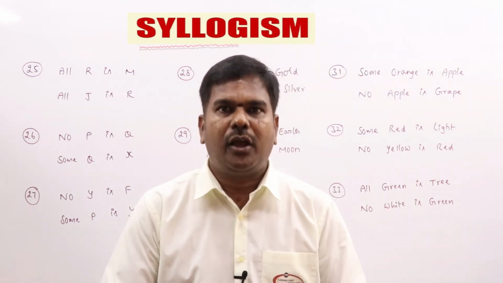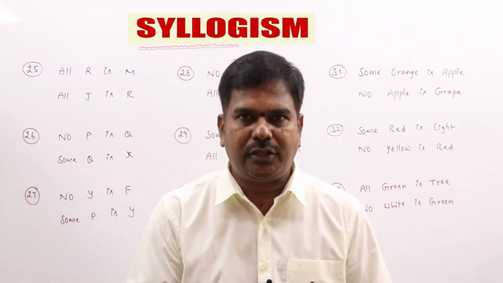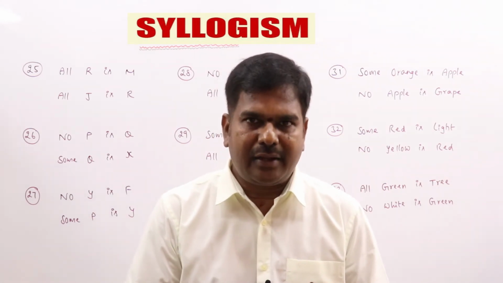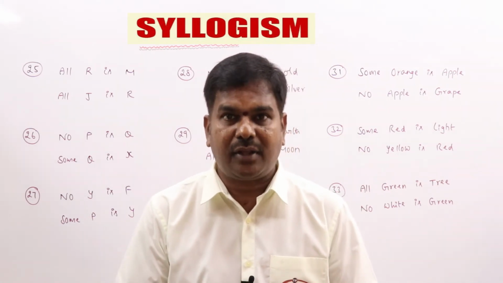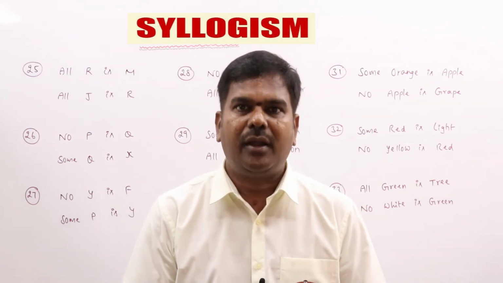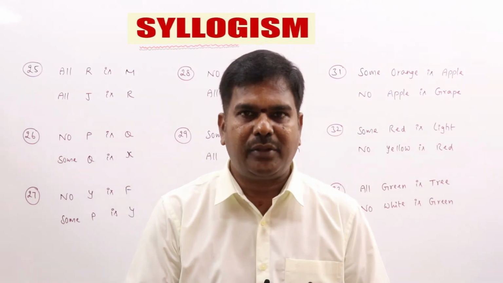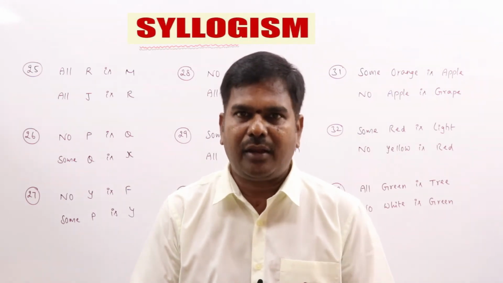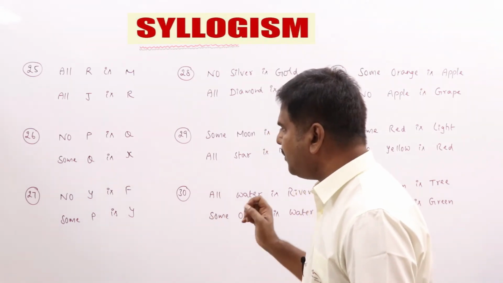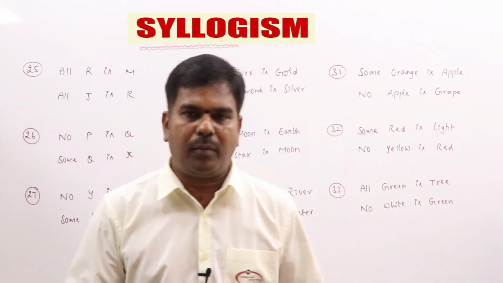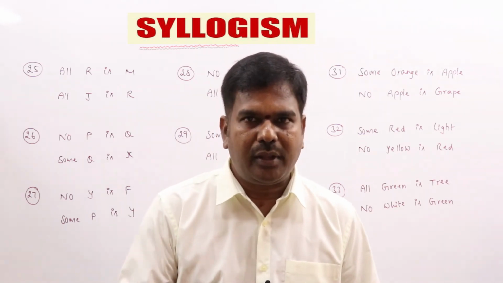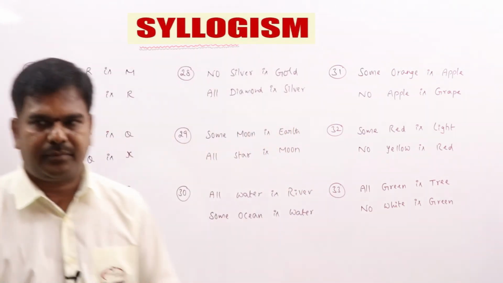If it is not properly aligned, what we learned is that you can make proper alignment by interchanging or converting or both. So here I have given only interchanging, by interchanging the statements and not the subject and predicate of a statement. That one you remember. By interchanging any one of the statements, you can make proper alignment. Clear? So note it down, and you should not make even a single mistake here. All 9 problems must be right. So try it out. I will come back and explain in detail. Clear?